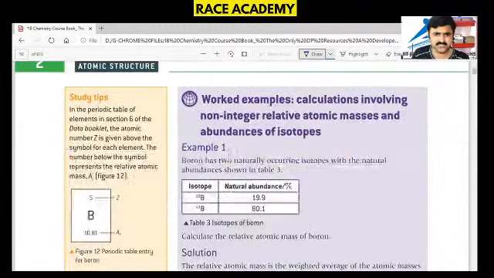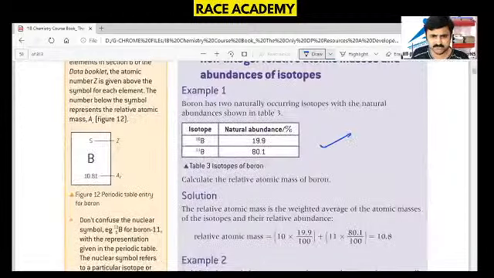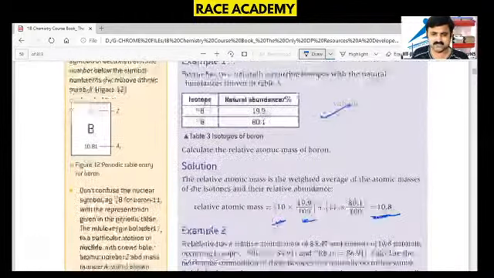After that, this example problem is given, and for the relative mass we just multiply the atomic mass number with the percentage of abundance to get the relative mass. 10.8 is the answer for this problem.